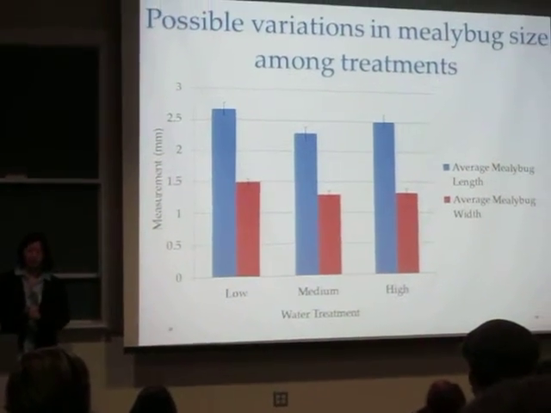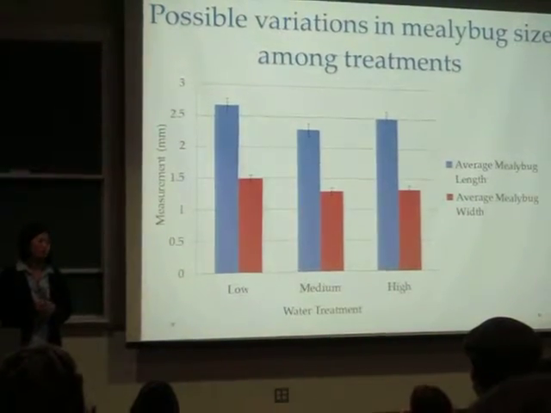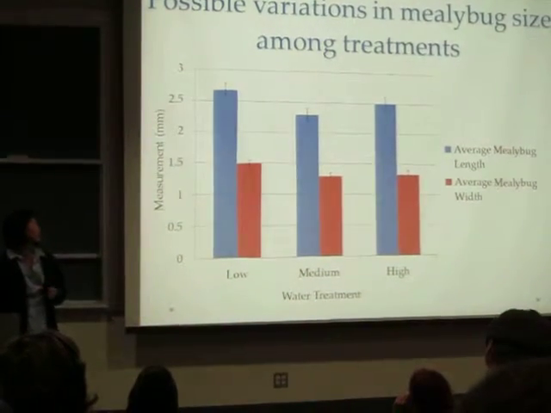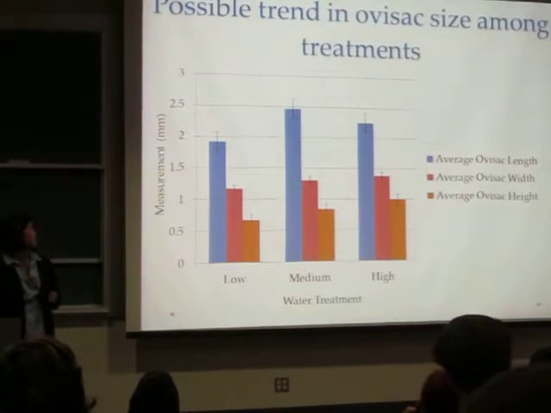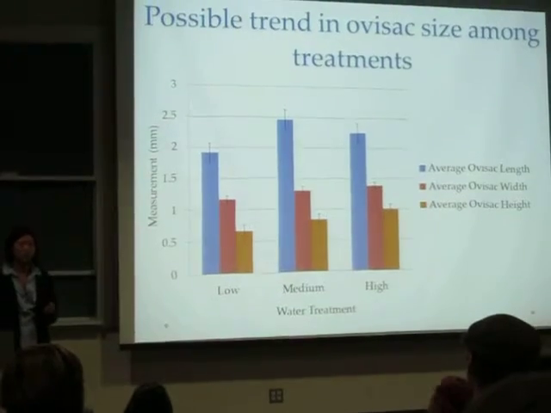We're not entirely sure how this plays into things, but there are possible variations in both width and length of mealybugs among treatments, as well as ovisac size. But we still need to do more statistical analysis to determine if that's true.